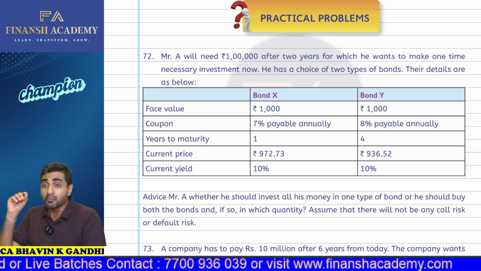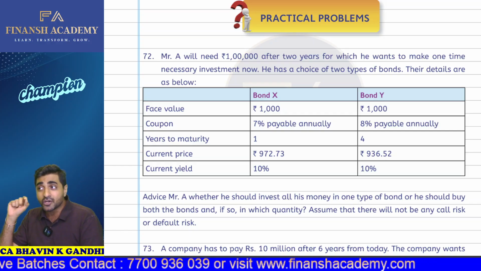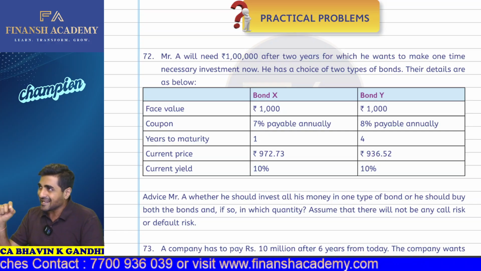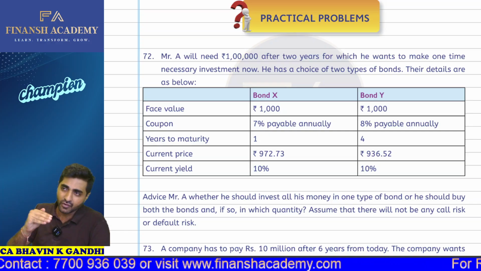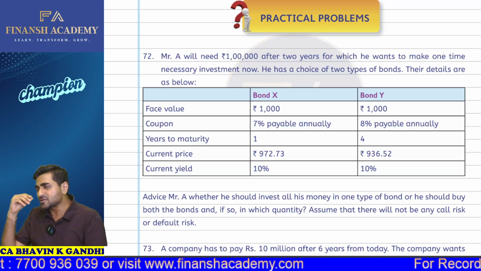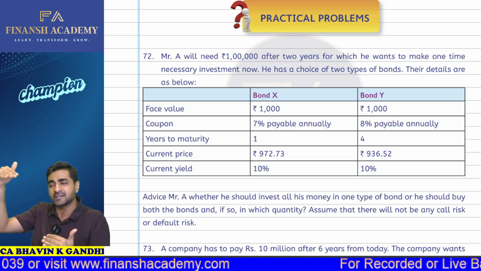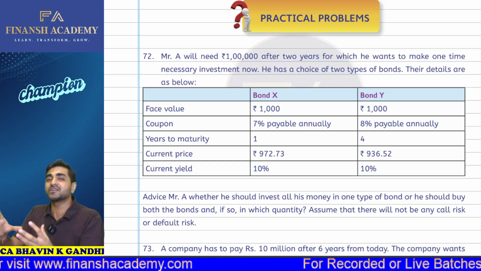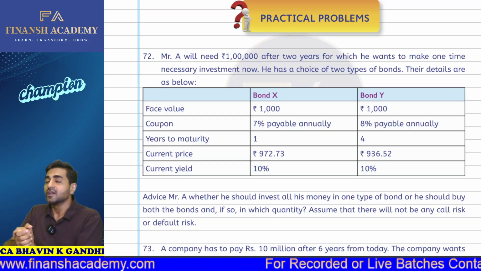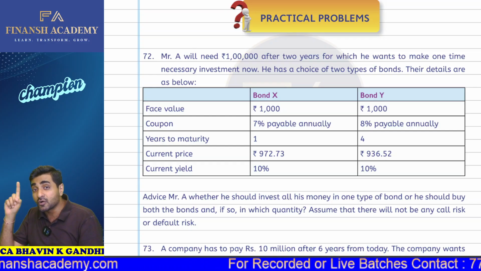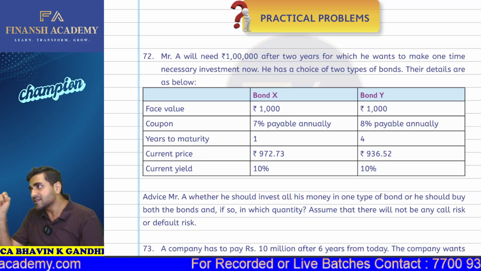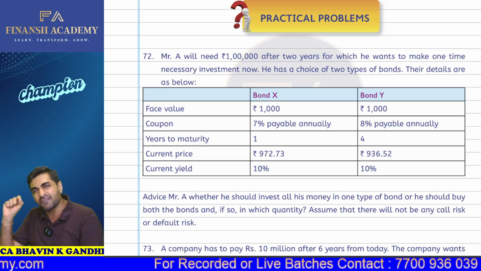Okay. So in the concept of bond immunization, what you do is you first calculate the present value as per the current yield. Suppose the current yield is 8%. From 1 crore, you discount it and bring it to the present value, to get how much amount is to be invested right now. Then decide what the bond portfolio duration is. Suppose the portfolio duration is, for example, 5 years.